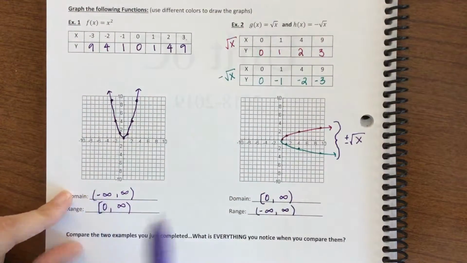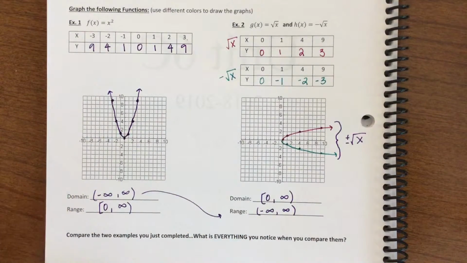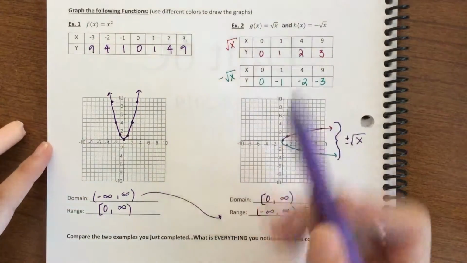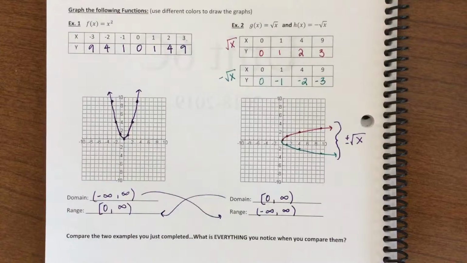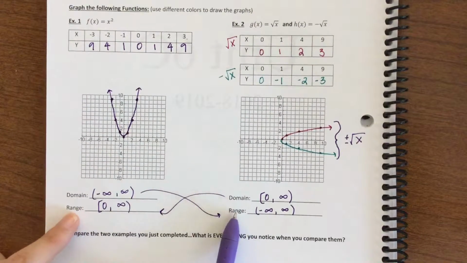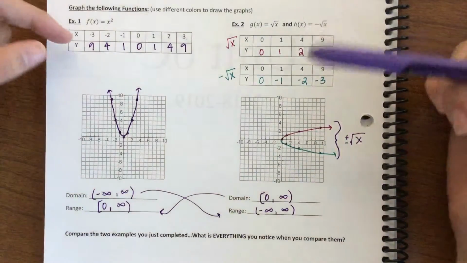Our domain here is the same as our range on the opposite one, and our domain on the opposite one is the same as our range on this one. So our domain and our range flip. And remember, domain is x values and range is y values. So if our domain and our range flip, then our x's and y's must flip as well.